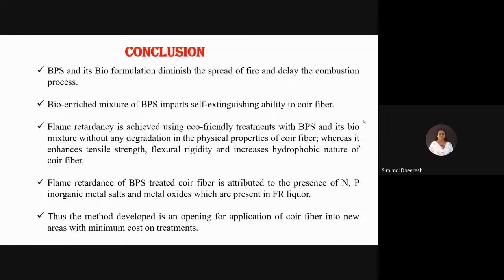The flame retardance of BPS-treated coir fiber is attributed to the presence of nitrogen, phosphorus, inorganic metal salts, and metal oxides, which are present in the fire retardant liquor. Thus, the method developed is an opening for application of coir fiber into new areas with minimum cost effect.